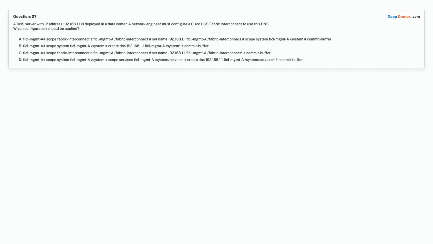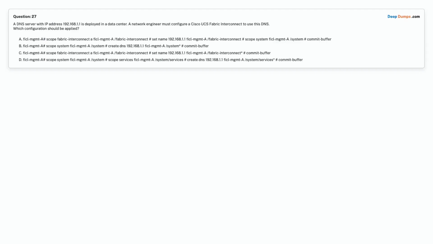Option C. FI-A# scope fabric-interconnect a, FI-A /fabric-interconnect # set name 192.168.1.1, FI-A /fabric-interconnect # commit-buffer. Option D. FI-A# scope system, FI-A /system # scope services, FI-A /system/services # create dns 192.168.1.1, FI-A /system/services # commit-buffer.